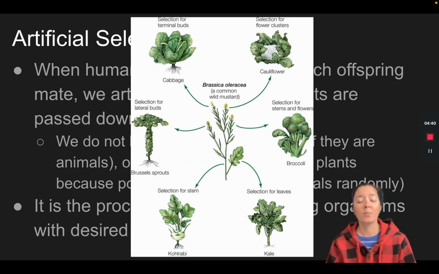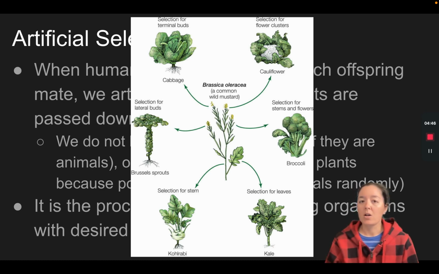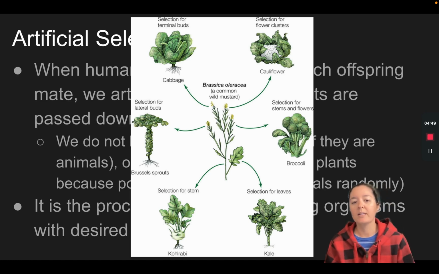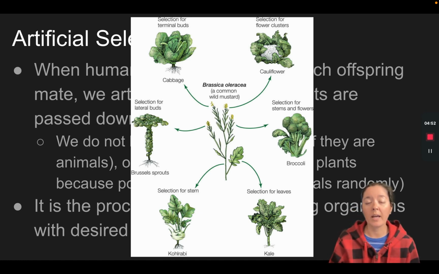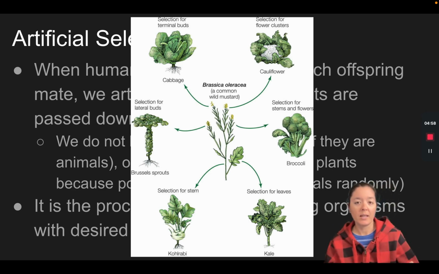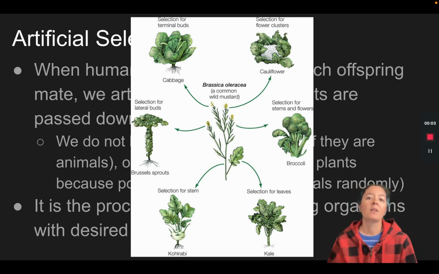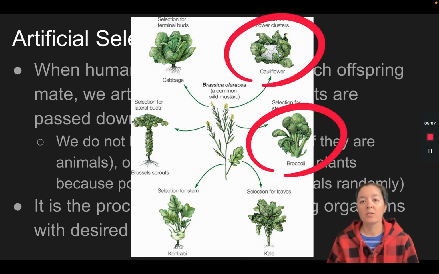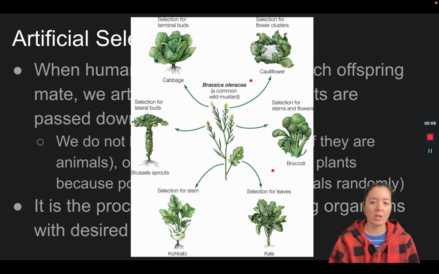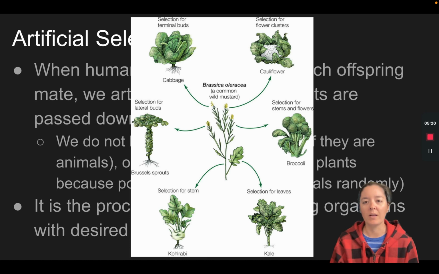Another great example for plants is a lot of the vegetables we know and love today. All 6 of these pretty common vegetables, cabbage, cauliflower, broccoli, kale, kohlrabi, and Brussels sprouts, all came from one plant, the mustard plant. By breeding certain plants with the traits that we wanted the most, we were able to make new vegetables, essentially. Cauliflower and broccoli are both flowers. Over many generations of mustard plant, humans chose the mustard plants that had the biggest and tastiest flowers and kept breeding together those bigger and bigger flowered plants until eventually we got new species like cauliflower and broccoli.